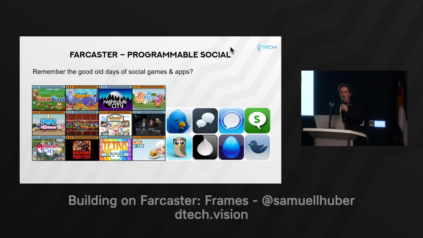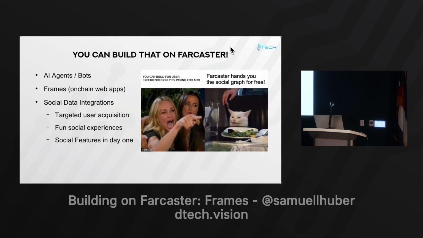So what can you build? We kind of highlighted it a little bit. You can do basically all of it. But the cool thing is the programmable social, right? We're building these good old days that we had now. So this is Farcaster. All of the Facebook games kind of target in here. You can see 28, and don't ask me how much time I spent inside Warpcast, in the social app, playing this game.